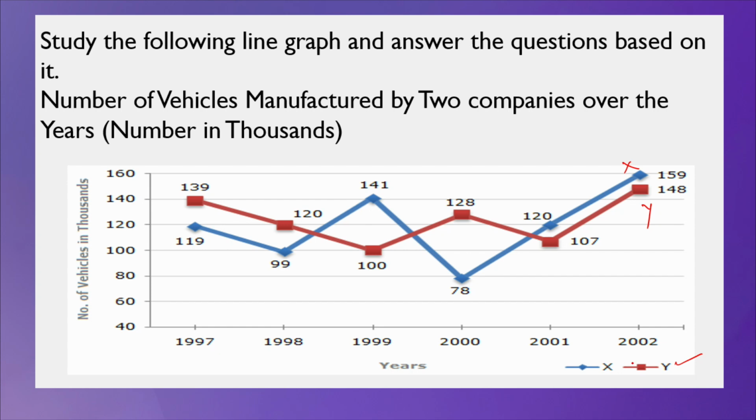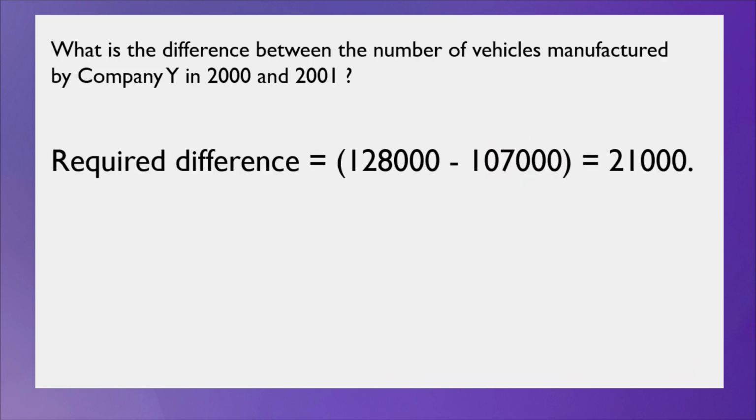So, in 2000 it is 128,000. Okay. In 2001 it is 107,000. So, the difference is 21,000. So, the answer is that the difference between the number of vehicles manufactured from 2000 to 2001 is 21,000. So, this is the information you have to calculate, clear.